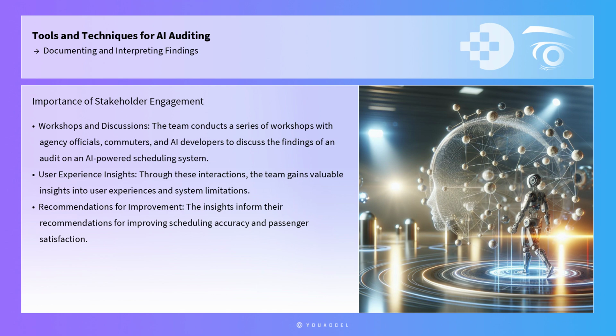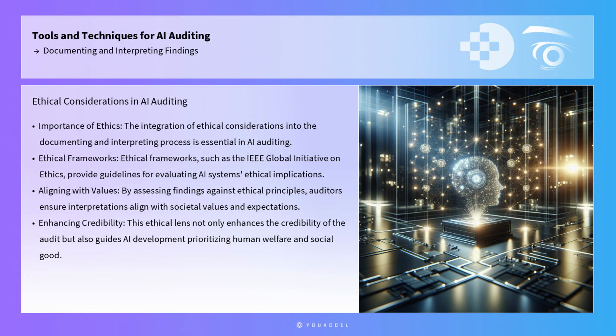The integration of ethical considerations into the documenting and interpreting process is essential in AI auditing. Ethical frameworks, such as the IEEE Global Initiative on Ethics of Autonomous and Intelligent Systems, provide guidelines for evaluating AI systems' ethical implications. By assessing findings against ethical principles such as fairness, accountability, and transparency, auditors can ensure that their interpretations align with societal values and expectations. This ethical lens not only enhances the credibility of the audit, but also guides the development of AI systems that prioritize human welfare and social good.